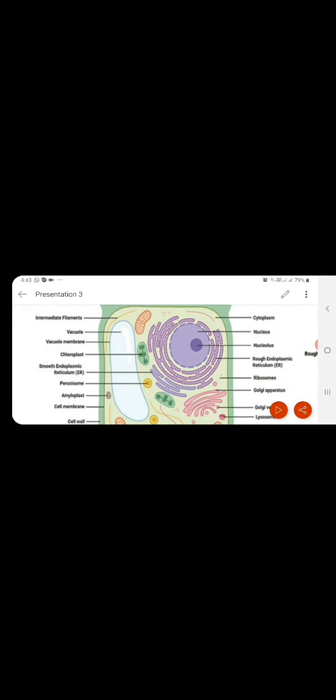And all the leafy part or green portion of the plant body, which is green in color, will possess chloroplast, and those plastids are green in color due to the presence of a green pigment called chlorophyll. So these are the important features that are present in the plant cell.